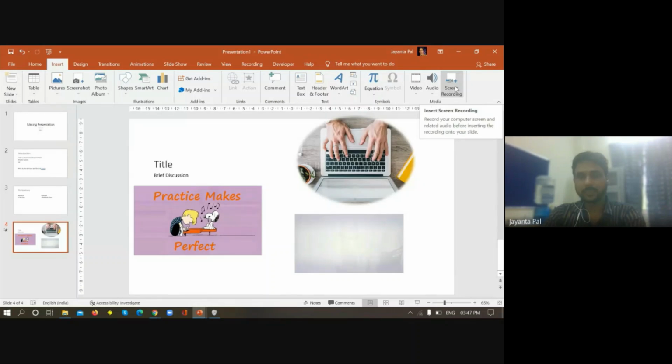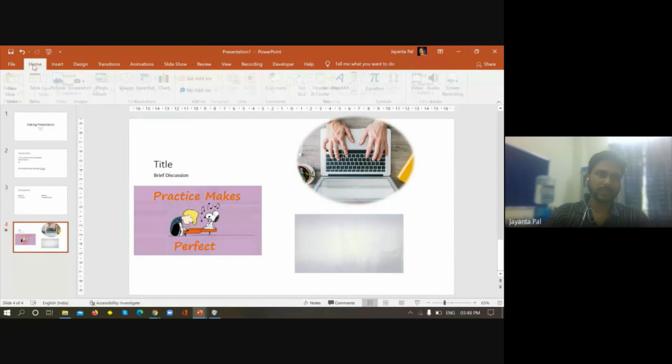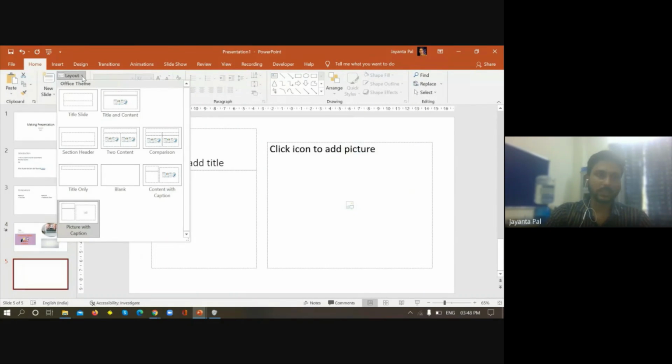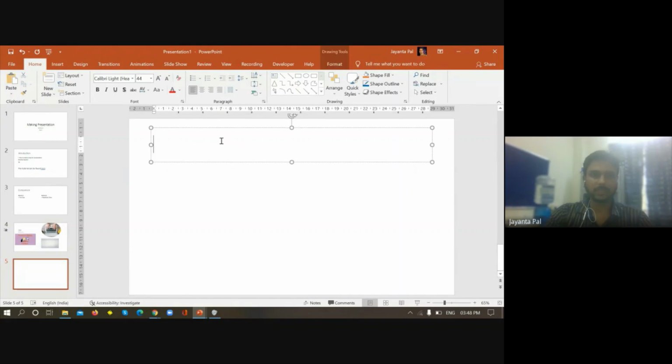This is one of the interesting parts, which is known as screen recording. That means whatever activity that I am doing on this computer would be recorded and inserted in this particular slide. Let us make a new slide in this slide, and just change the layout. Okay, so let us make it title only.